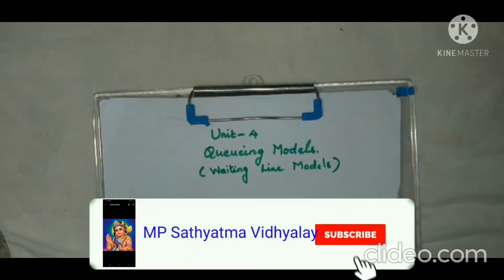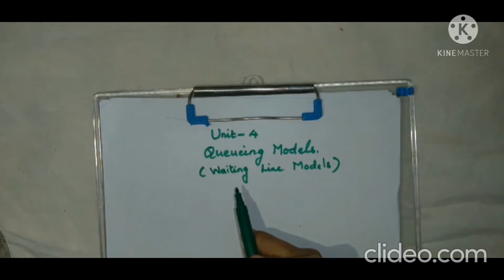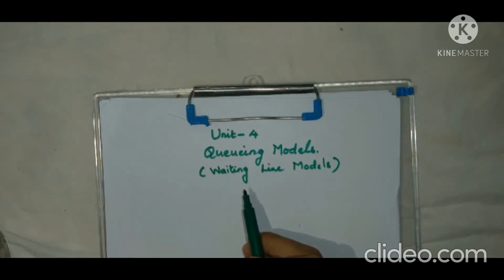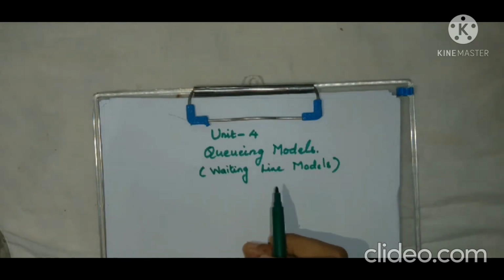Good afternoon, students. Today we are going to start with our new unit called Queuing Models, that is Unit 4. Queuing models are otherwise called waiting line models.